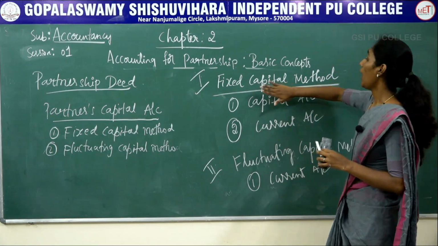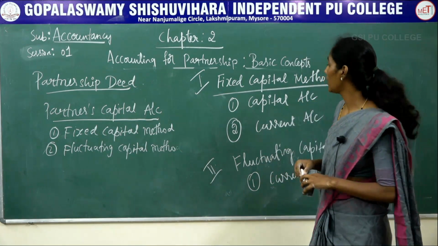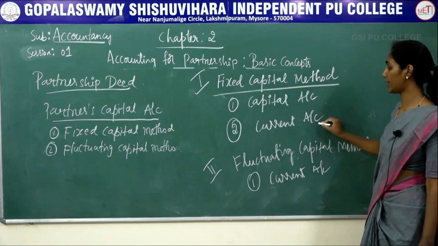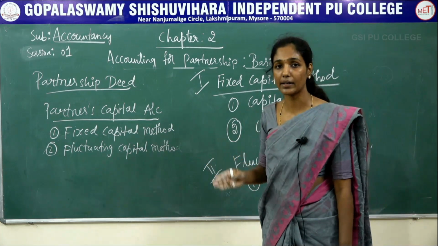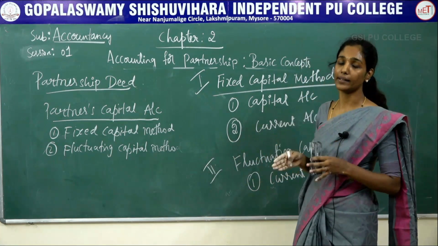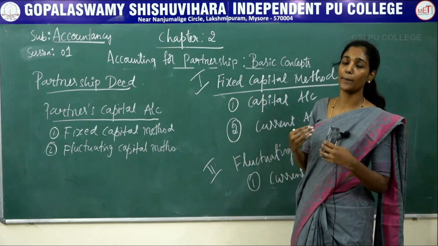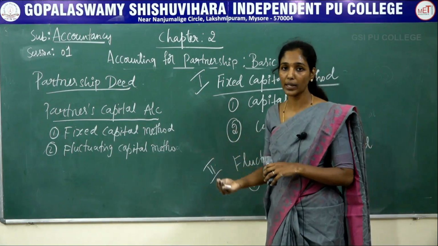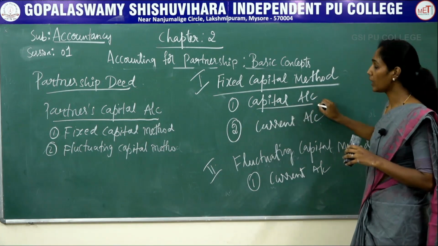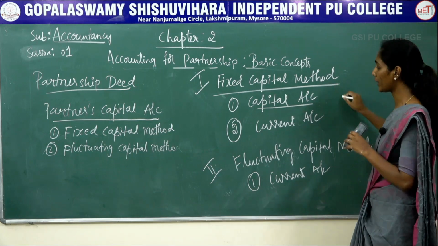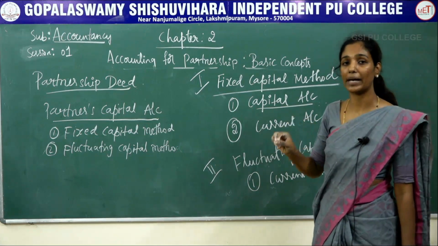Under fixed capital method, each and every partner has two separate accounts. The first account is capital account and the second one is current account. Under this method, the capital of each and every partner remains constant unless and until additional capital is invested by the partner or any partner withdraws part of their capital during the accounting period. So the first is capital account.